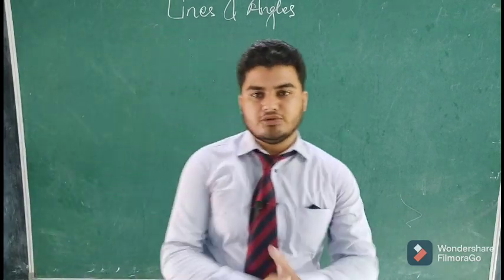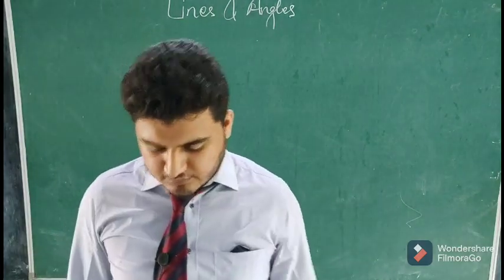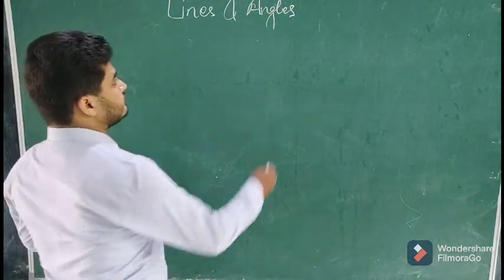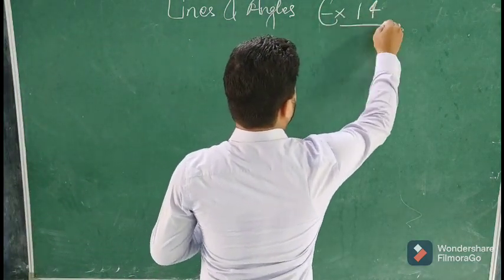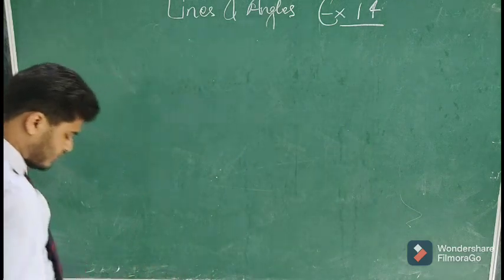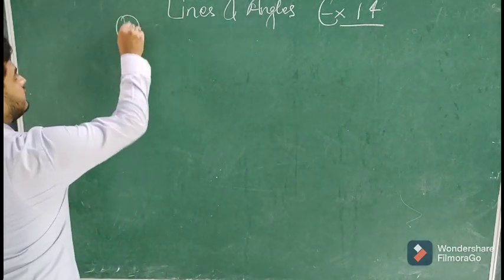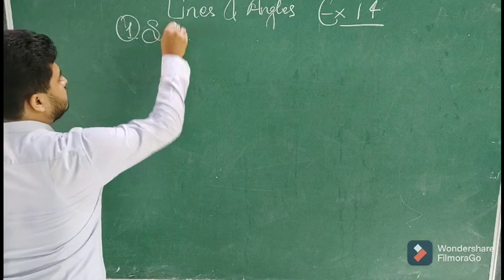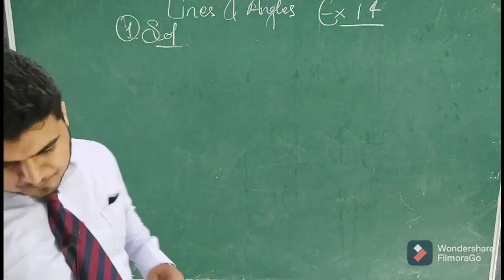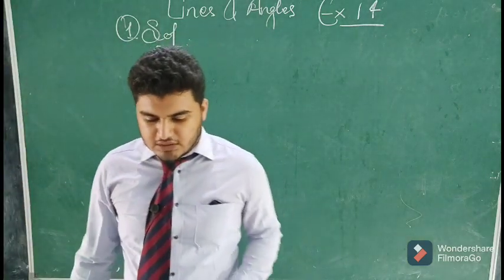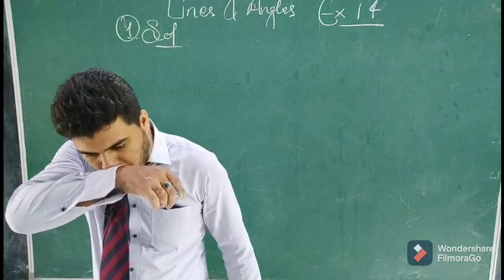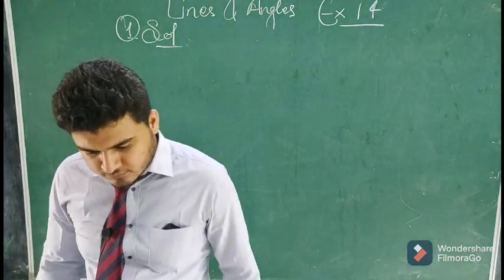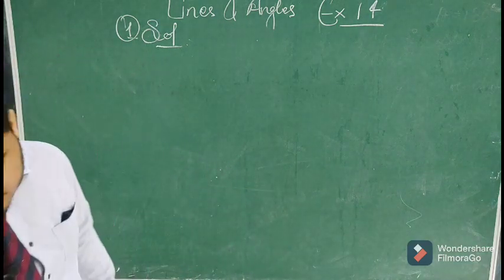So let's come to the exercises. Exercise 14, question number 1. It says check whether the angles are adjacent and form a linear pair or not adjacent. The figure is given.